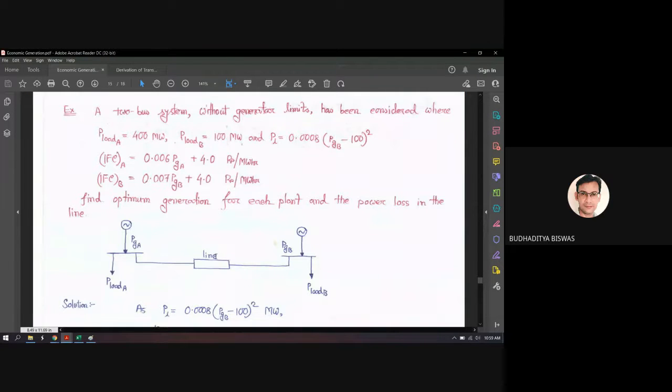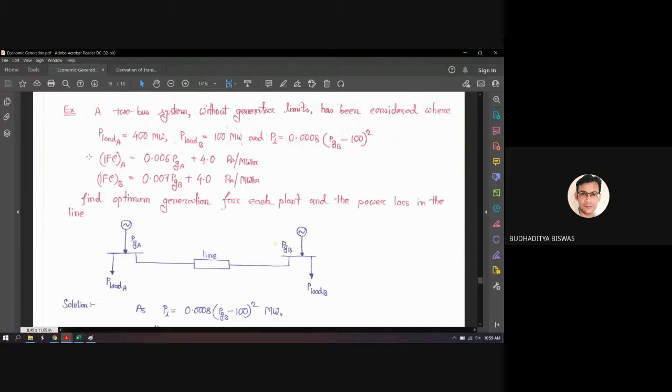That's why whatever transmission losses are there are totally dependent upon the PGB, because the power is not transmitted from PGA to load B. Rather, the power is transmitted from PGB to load A through the transmission line. That's why in this expression, there is no term PGA. Only the transmission loss is dependent upon the PGB.